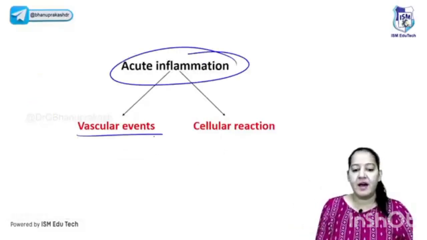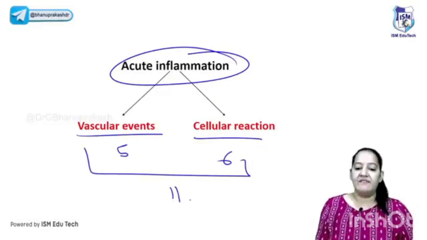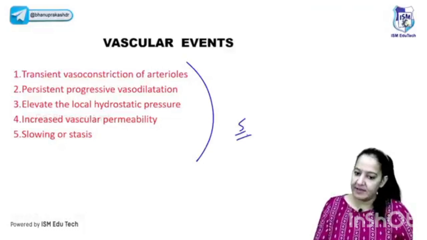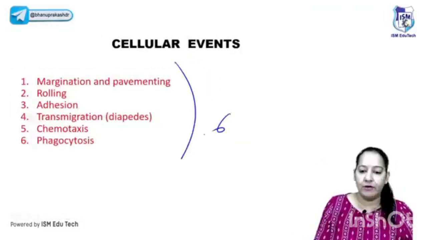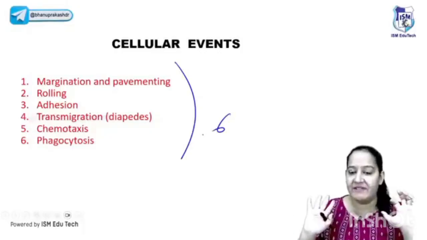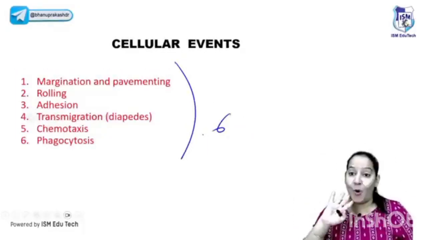Okay, in acute inflammation, there are 5 vascular and 6 cellular events, total 11 events. I am going to teach you all 11 events in one diagram. So these are the 5 vascular events. I'm not reading it, I will directly explain to you. These are the 6 cellular events. In 10 minutes, I will explain all 11 events. After that, you will be able to say all the events. We will revise all 11 events in the end.